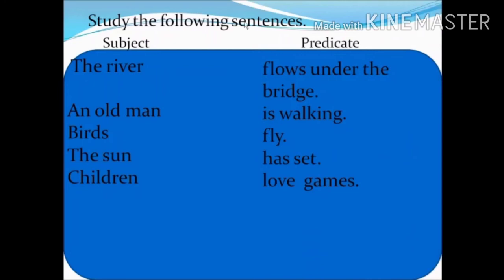Children love games. Who loves games? Children. Children is the subject, love games is the predicate. So students, these are just a few examples to make you understand what is called the subject and what is called the predicate. Let's see some more examples about subject and predicate.